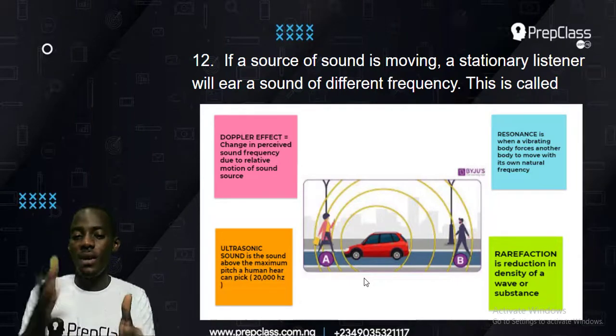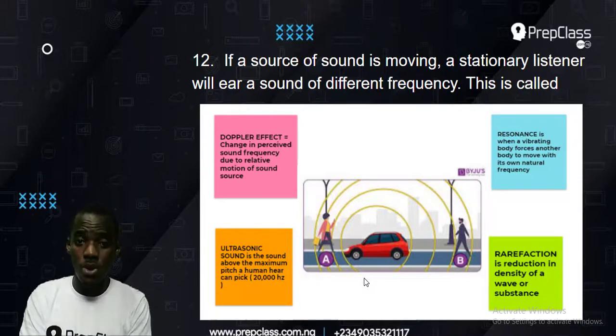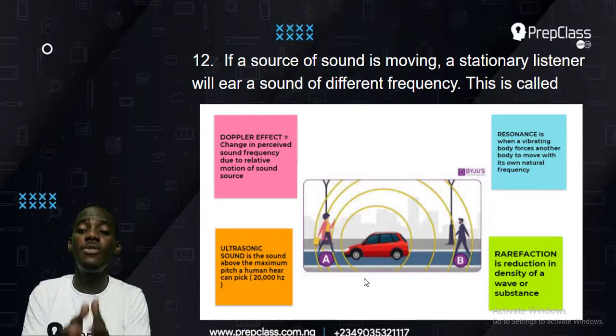So that is the diagram of the movement of the frequency between them. So the first option says Doppler effect. Doppler effect means change in perceived sound frequency due to relative motion of the sound source, and that means that the answer to that question is simply the Doppler effect.